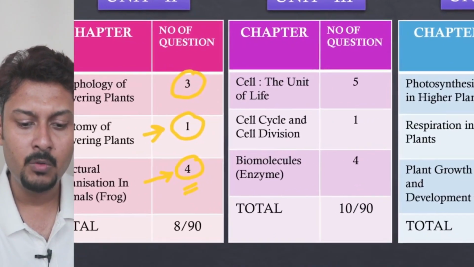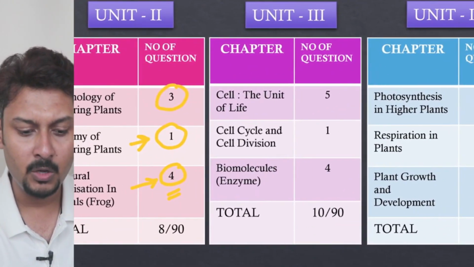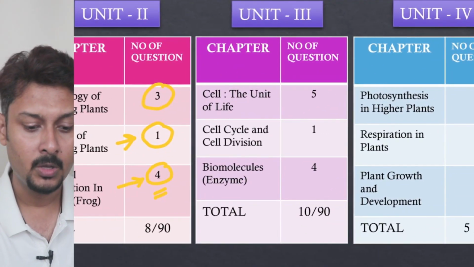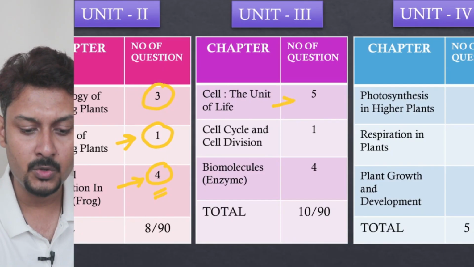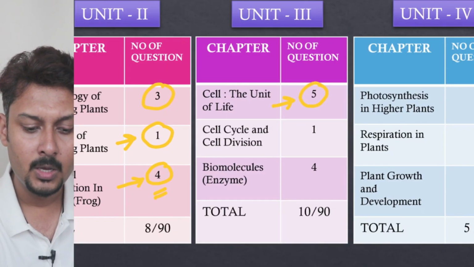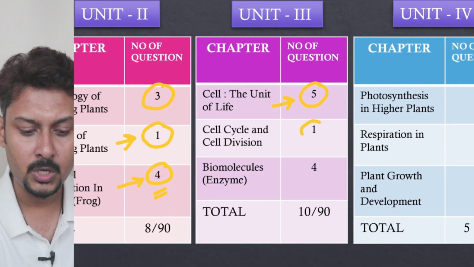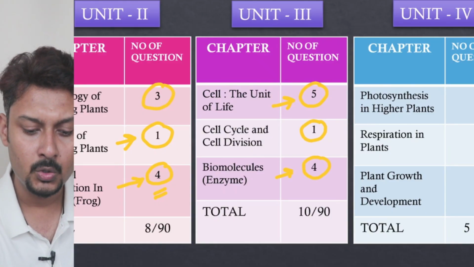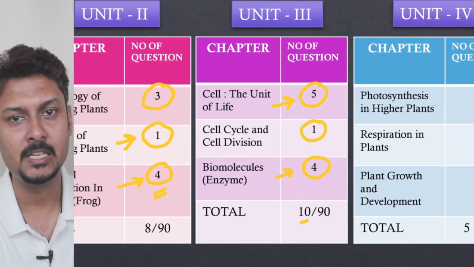If I go with unit 3 of class 11: from the chapter Cell, the Unit of Life, 5 questions came. Cell division, 1 question came. Biomolecules, 4 questions came. So a total of 10 questions out of 90.